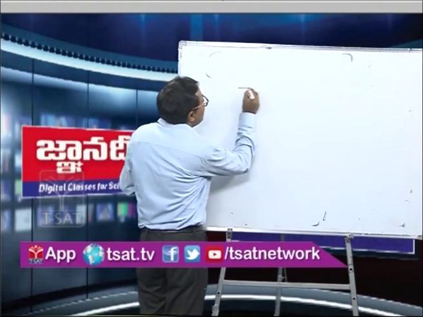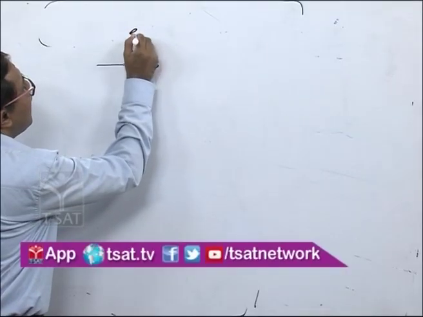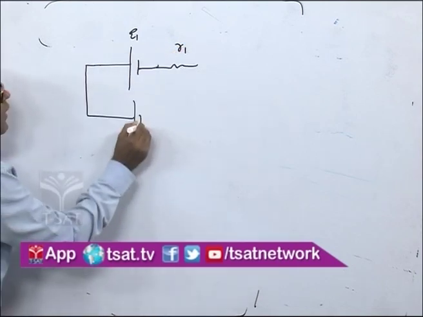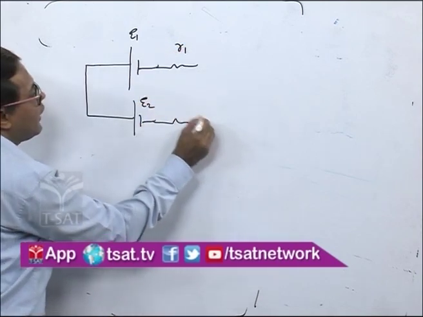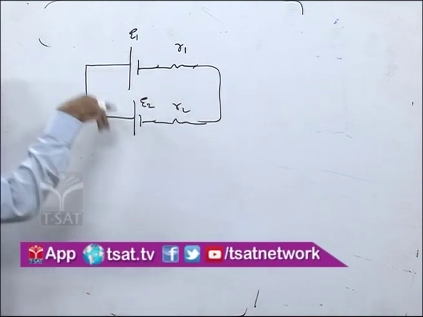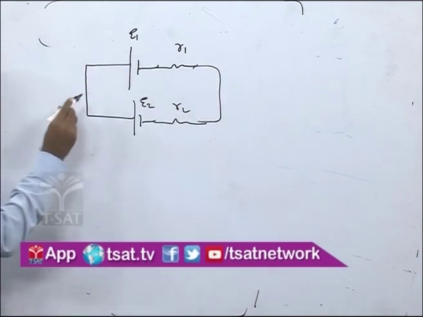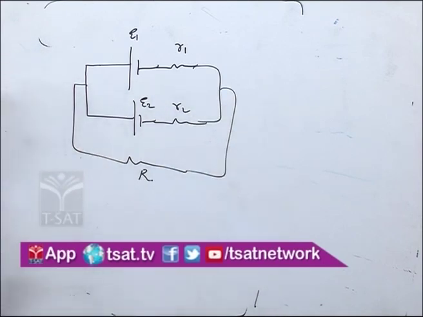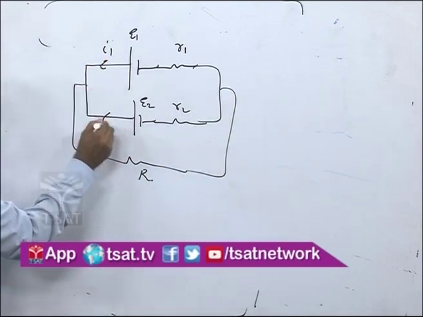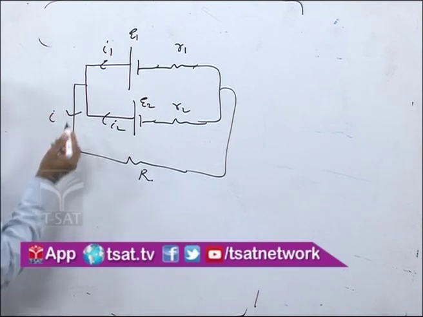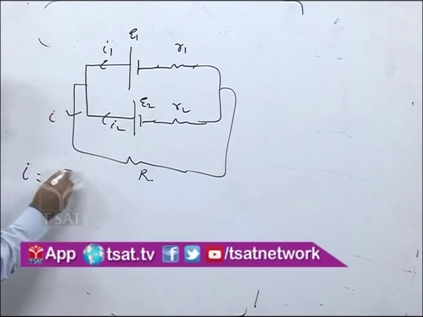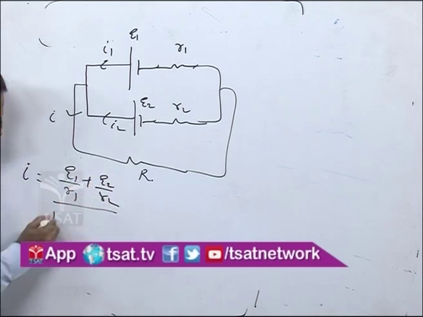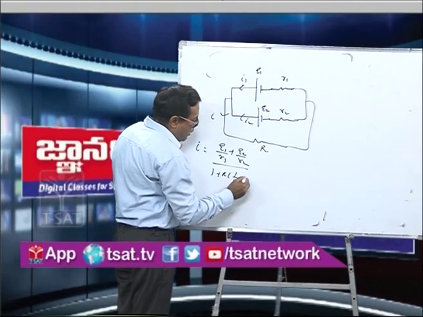Let us say we have one cell with EMF E1 and internal resistance R1, and another one with E2 and internal resistance R2. They are properly connected, not wrongly connected. Then we have an external resistance capital R over here. This is I1, this is I2 and this is the total current I, and you have derived the formula of I as E1 by R1 plus E2 by R2 upon 1 plus capital R times 1 by R1 plus 1 by R2.